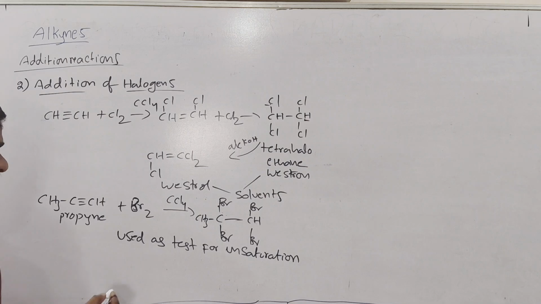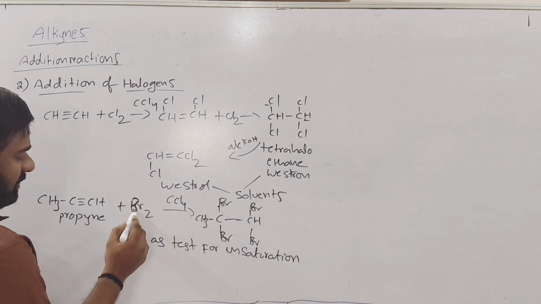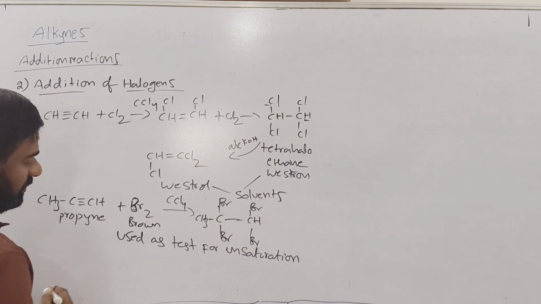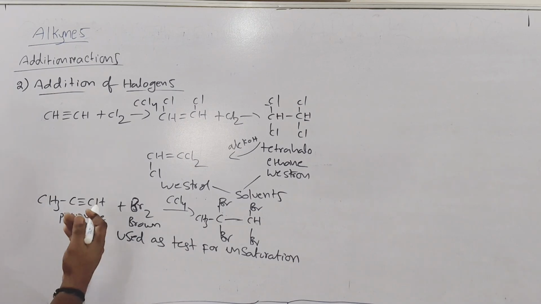Why is it used as a test for unsaturation? Because initially it is a brown color liquid. After adding to the alkyne or alkene, what is happening? The brown color will disappear. So that's why addition of bromine water to alkenes or alkynes we can use as a test for unsaturation.